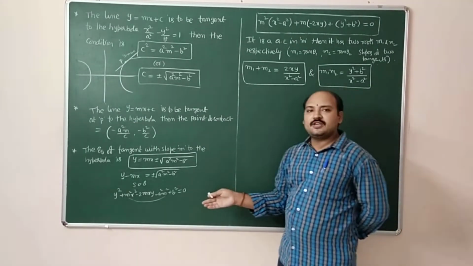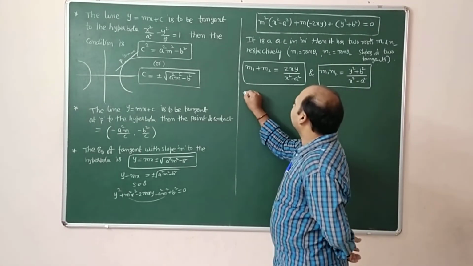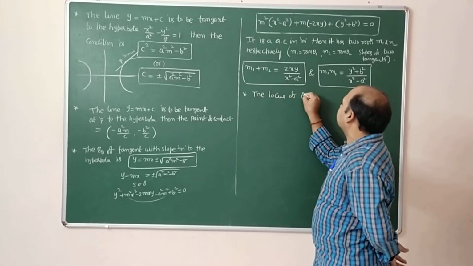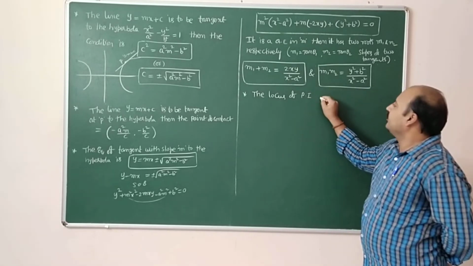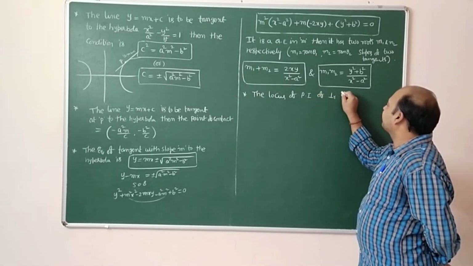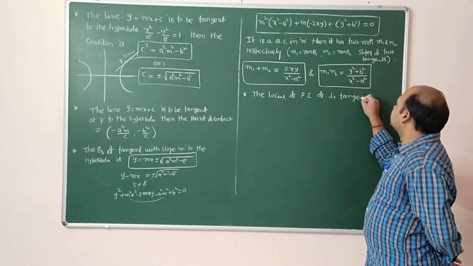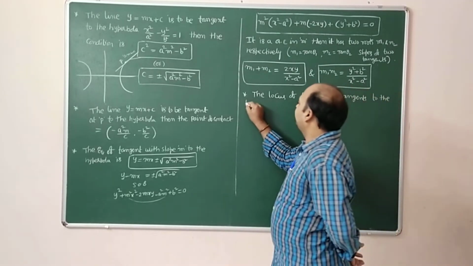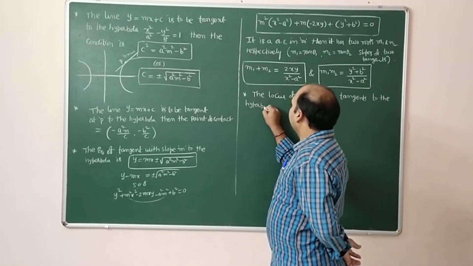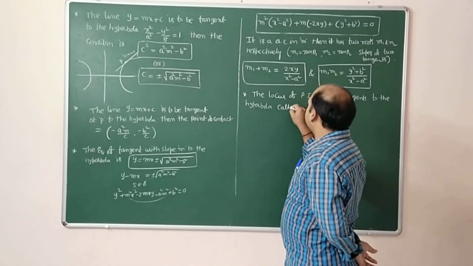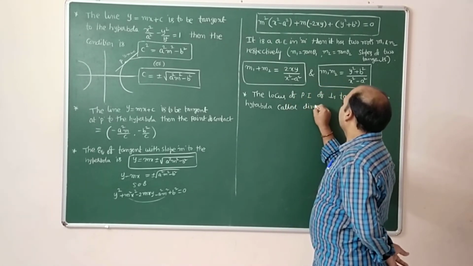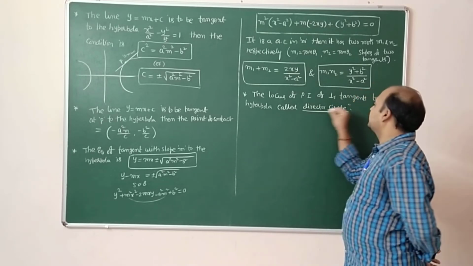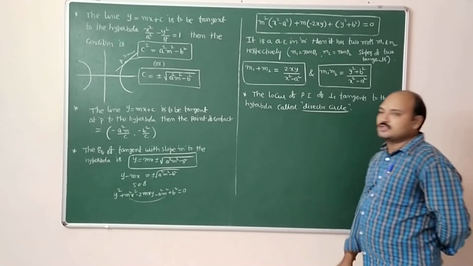The locus of the point of intersection of perpendicular tangents to the hyperbola is called the director circle. This is the definition.